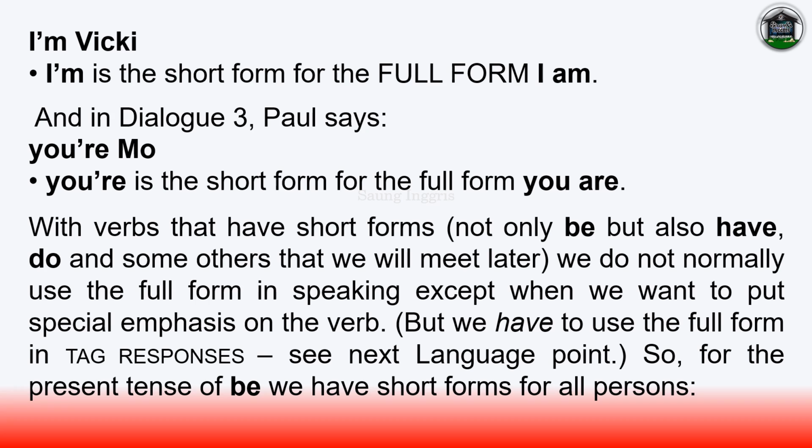With verbs that have short forms, not only be, but also have, do, and some others that we will meet later, we do not normally use the full form in speaking, except when we want to put special emphasis on the verb. But we have to use the full form in tag responses. See next language point.